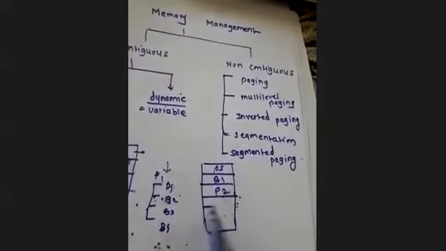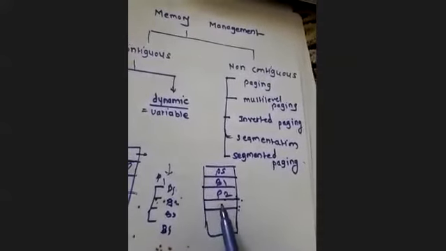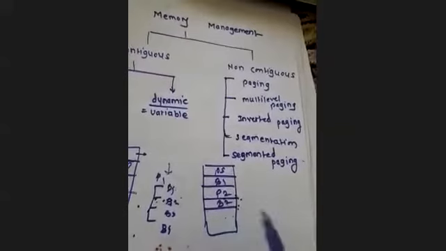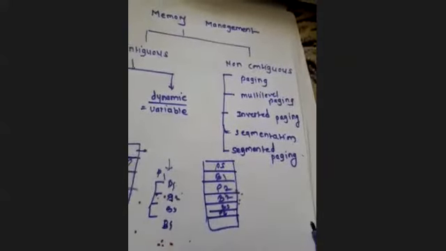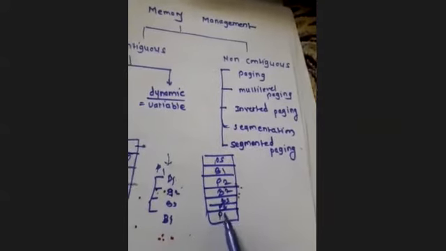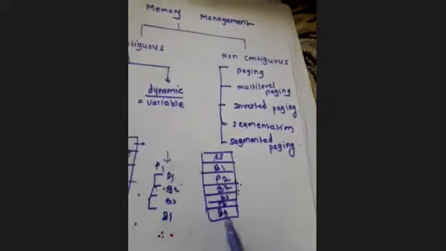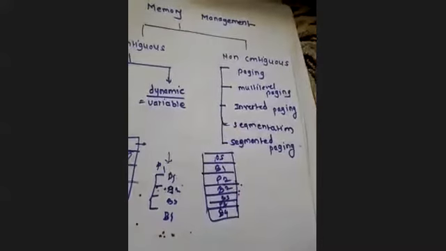After this, suppose I have an empty slot, then B2 can be placed, and B3 can also be placed. Suppose again P3, one more process, is available, and here I'm putting up B4. So this is the non-contiguous type of method.